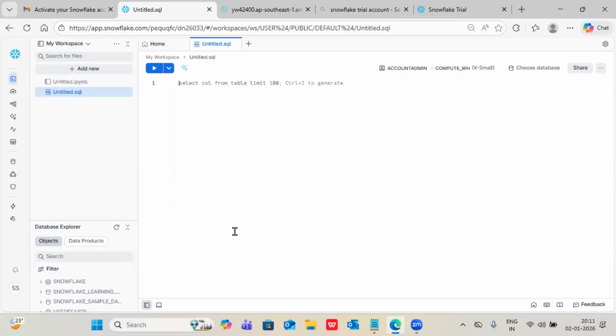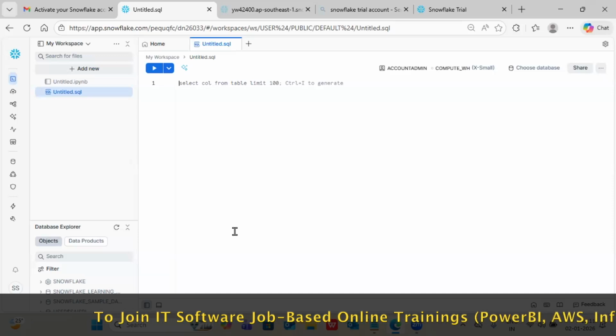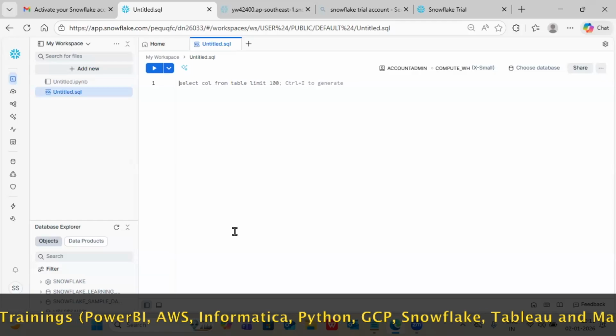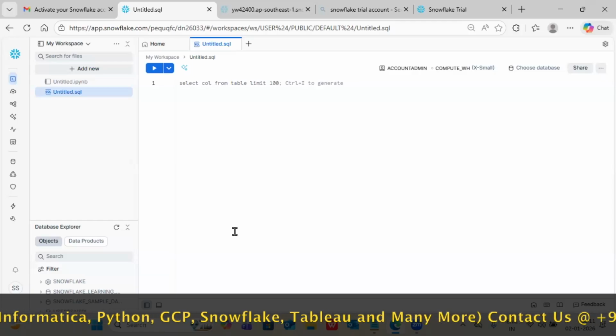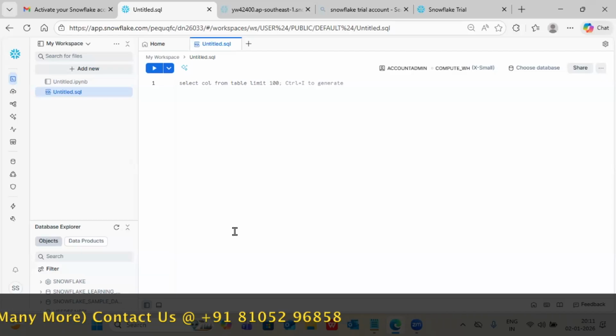So does DBT perform the transformation with the help of Python, or is it just SQL? It is completely SQL. Whatever you run in DBT, at the front end you run the DBT command, and at the back end the command executes in Snowflake. It will execute under Snowflake actually, not DBT, because DBT doesn't have a storage layer, so it depends on Snowflake. DBT doesn't have a compute layer either, so it depends on Snowflake. For code also, it depends on a Git repository, so we deploy the code from the Git repository to DBT. Yeah, that's the reason.